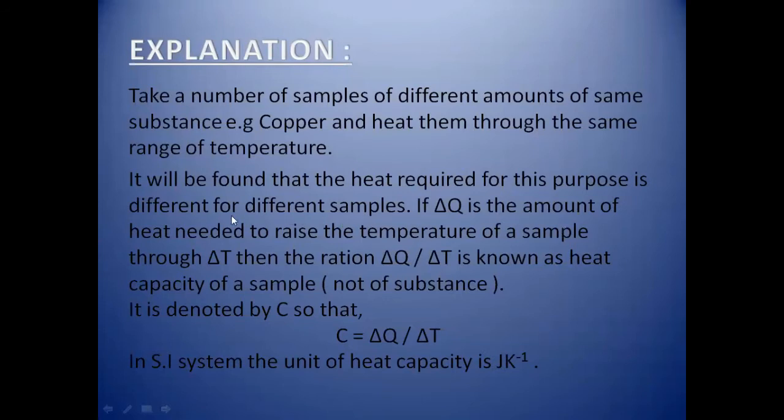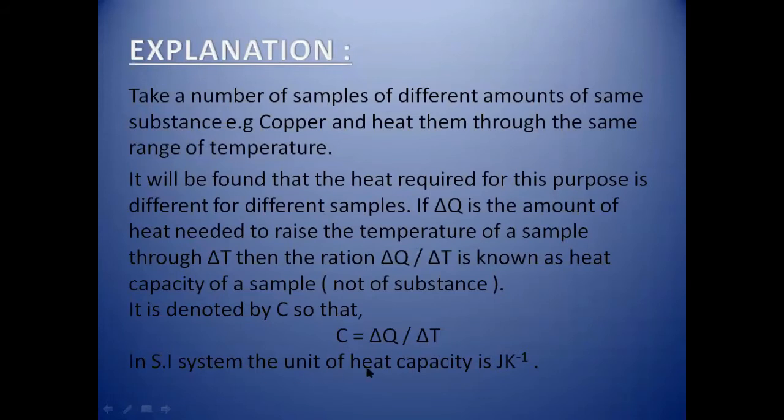If del Q is the amount of heat needed to raise the temperature of a sample through del T, meaning the change in temperature, then the ratio of del Q over del T is known as the heat capacity of a sample, not a substance. It is denoted by capital C. So capital C is the increase in the amount of heat divided by the increase in temperature.